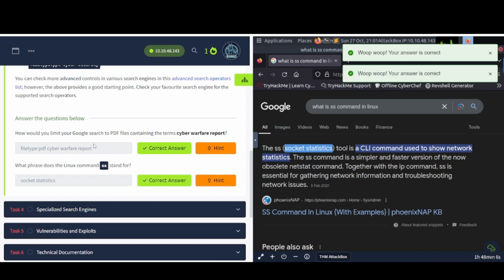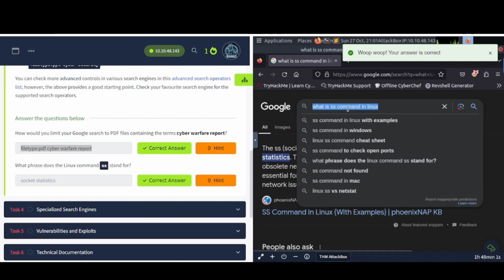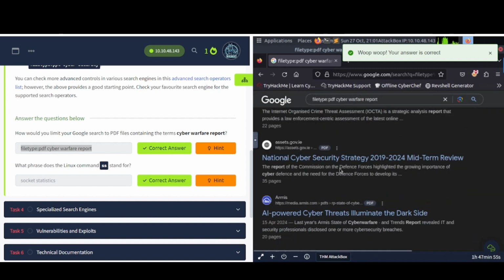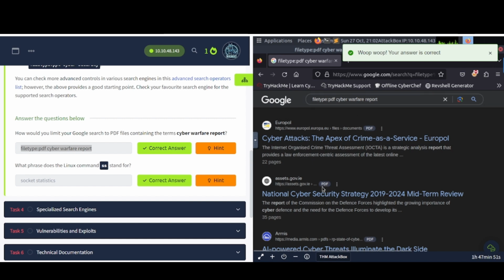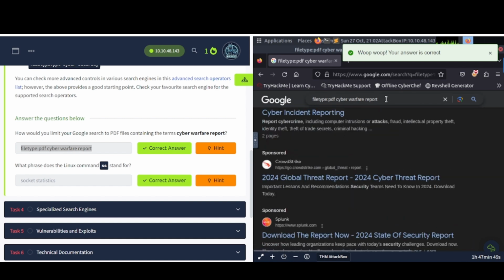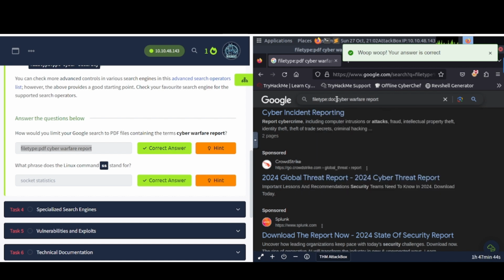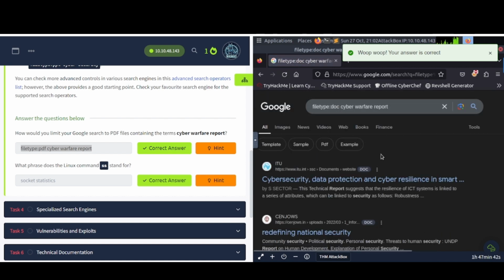Also, if we want to do what they're saying here, the Google dorking or just using the search operators in Google, filetype:pdf cyber warfare report, you can scroll down and you can see several things mentioning that information that you plugged in there, right? See PDF, stuff like that. You can also change that to like doc, like they said, right? You can use this to search for things like passwords, credentials, potentially sensitive information from targeted organizations and such. And maybe you'll get lucky and find something juicy.